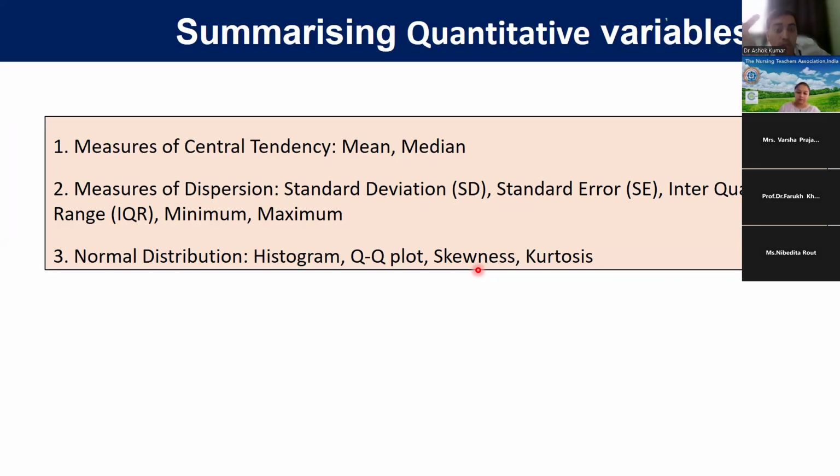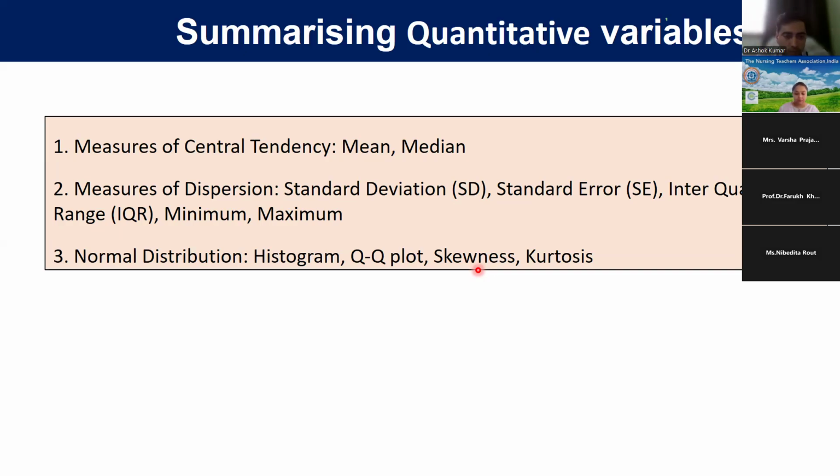For which we calculate mean, median, standard deviation, or interquartile range depends on the normal distribution of that particular variable.